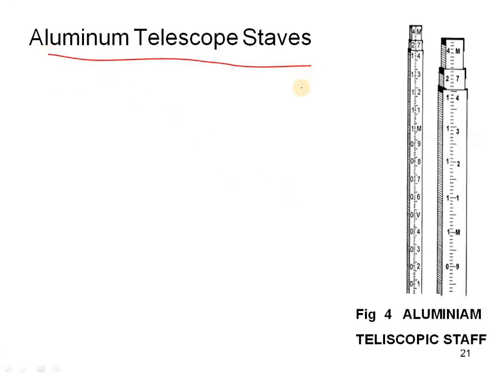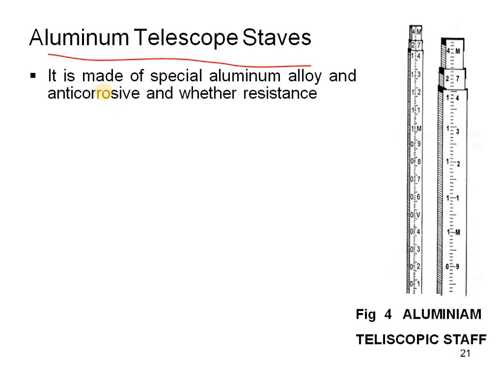And aluminum telescopic staffs. These aluminum telescopic staffs are what we use in day-to-day civil engineering life. It is made up of special aluminum alloy, and is anti-corrosive and weather resistant. Anti-corrosive means that even in water, in the rainy season, if you keep the staff in the water, it will not corrode or rust. So it is weather resistant.